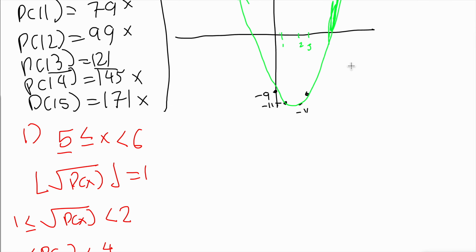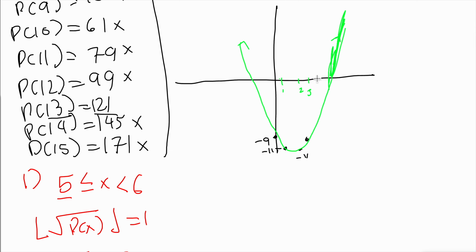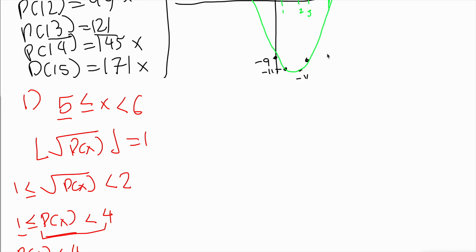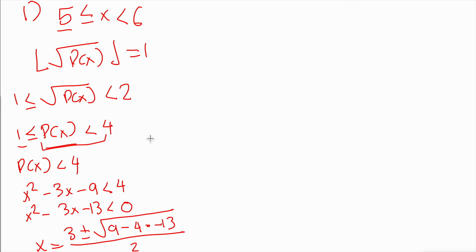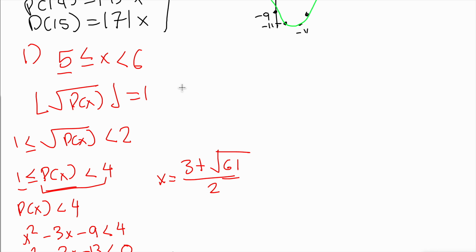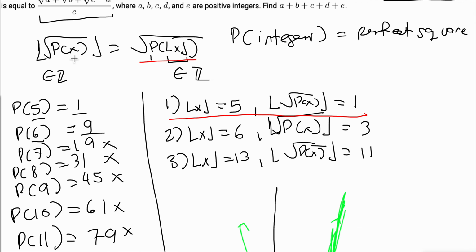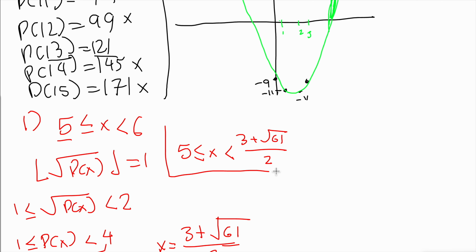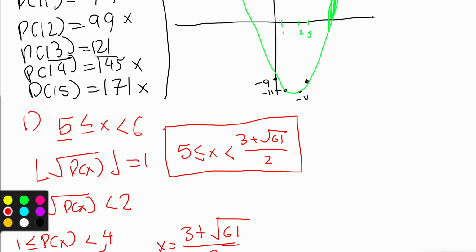And since it's an increasing function, we're only working on this side, so we're only going to take the positive root. So x is going to equal 3 plus the square root of 9 plus 52, which is 61, all over 2. So this case gives us the inequality that 5 is less than or equal to x, and x has to be less than 3 plus the square root of 61 over 2 in order for this equation to be true right here. So let's box that. And now we'll just go on into case 2.